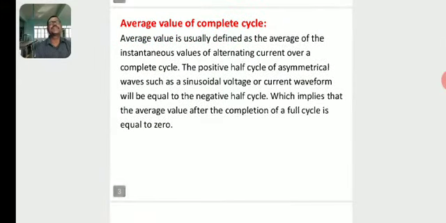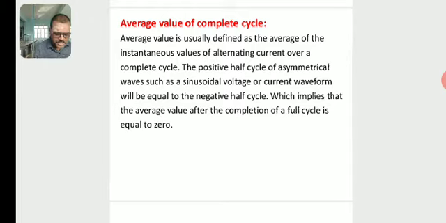So we know that the alternating current can change in its magnitude and polarity continuously at regular intervals of time, and can be represented by a sinusoidal wave.